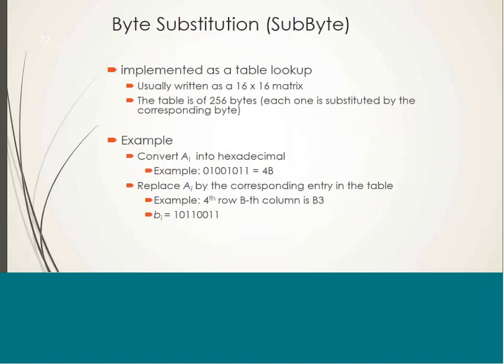So now let's come to each operation one by one. Byte substitution is implemented as a table lookup operation. So that means we are going to take each byte from state matrix and we are going to replace that byte with the corresponding entry in the SBox table. So let's take an example, then it will be more clear. So let's say 4B is the first byte of the state matrix, input matrix you can say. So how we are going to replace this 4B by looking into the SBox table.